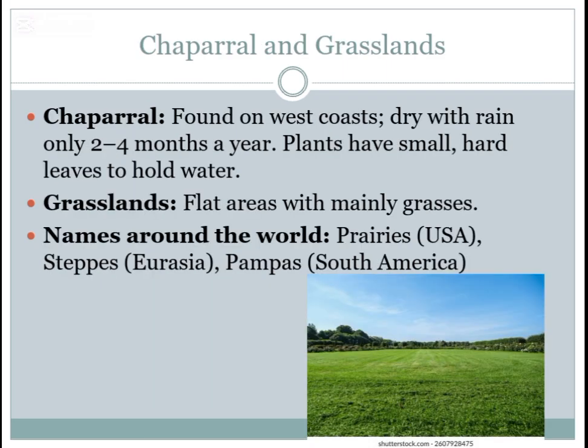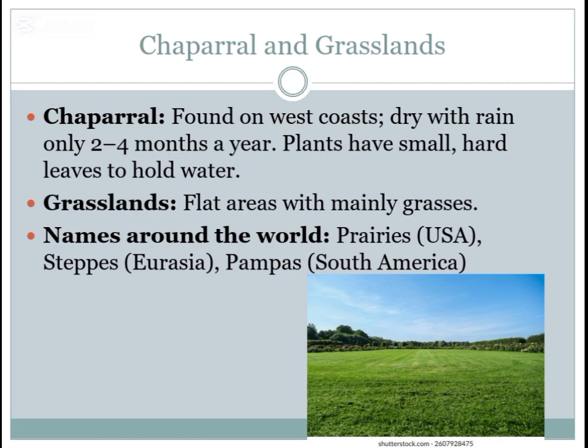Next heading is about chaparrals and grasslands. Chaparral is found on the west coast of the continent between 32 degrees and 40 degrees latitude north and south. These areas are hot and dry with rain only falling during 2 to 4 months of the year. Most of the plants have small hard leaves that help keep in water.